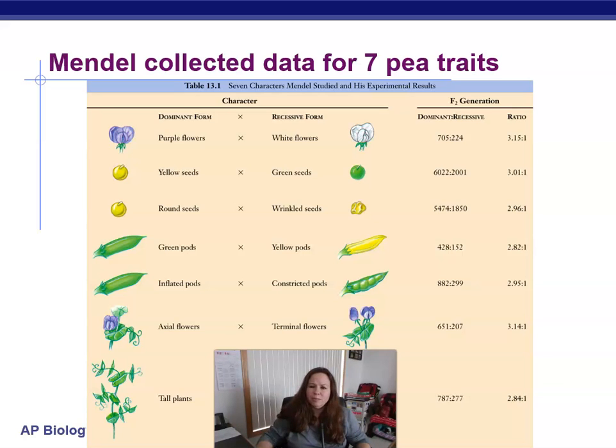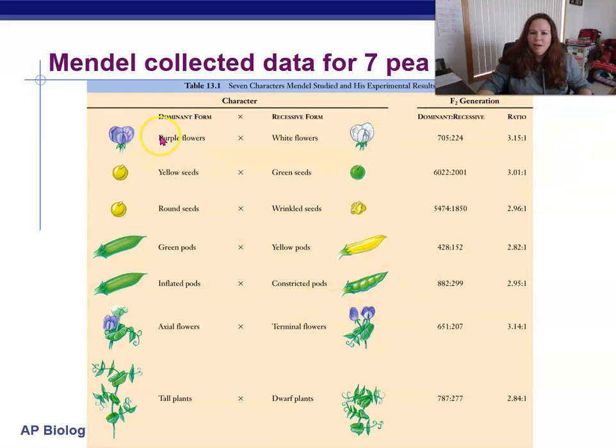And he used different traits with pea plants. As you can see, there's a bunch of things that you can choose here. We're going to use purple and white flower or blossom color for our first discussion, but you can use other things like, did you know that pea plants come with different seed colors, different seed texture, whether it's round or wrinkled? The pods are different colors. The pods have different textures, whether they're inflated or constricted. The flowers can be found kind of in the middle of the stem. Those are called axial or terminal when they're on the end. And also the plants can come in tall and short.